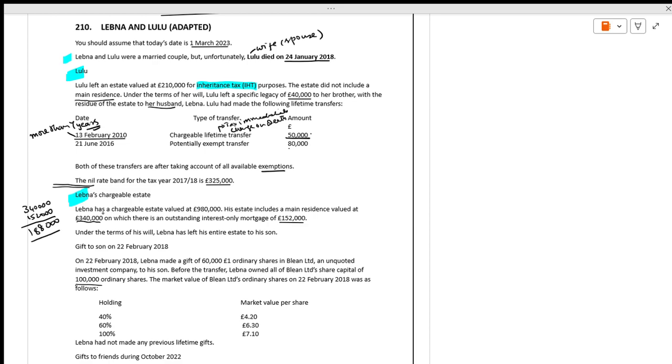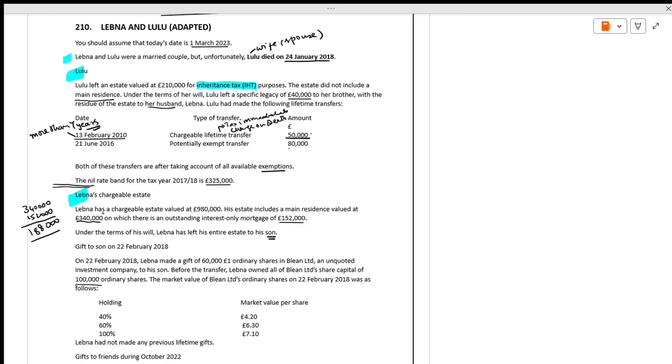We will see how it is going to be taken into consideration. Under the terms of the will, Lebna left his entire estate to his son. Please go into detail, line by line, in the IHT chapter. That's very, very important. There will be a lot of rules and regulations, so we have to work it out very, very carefully.